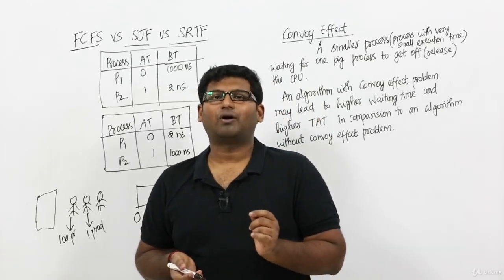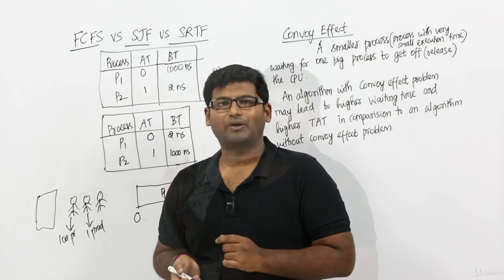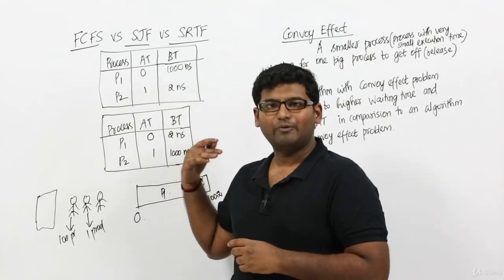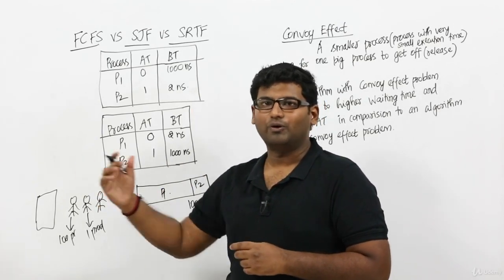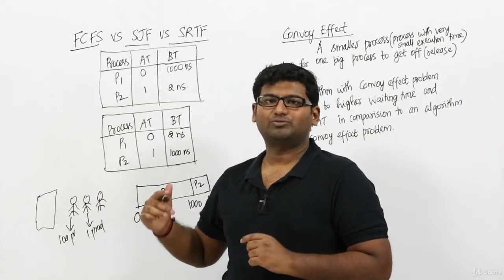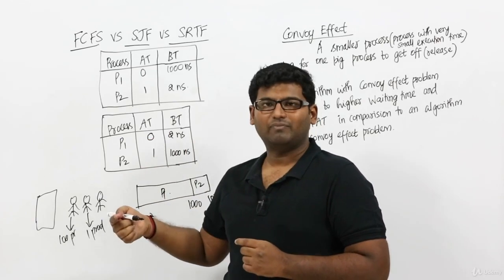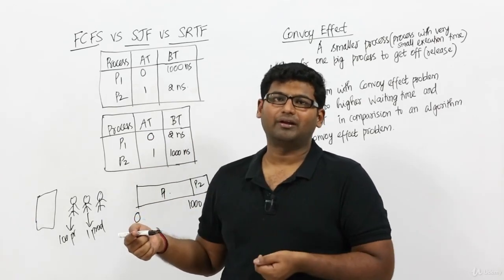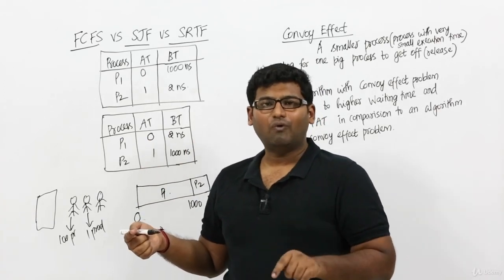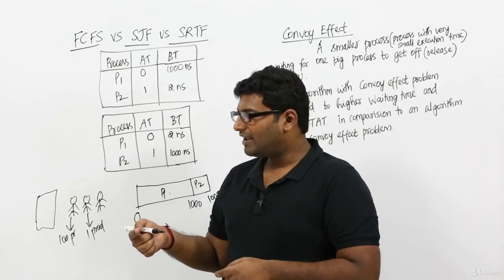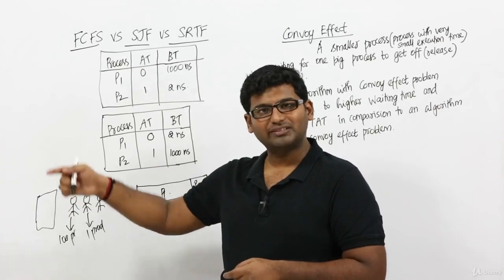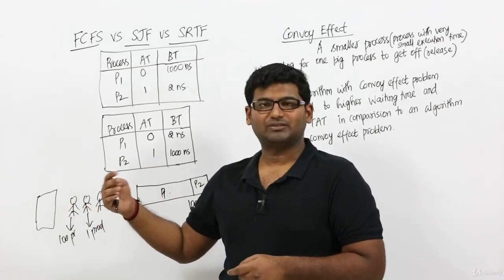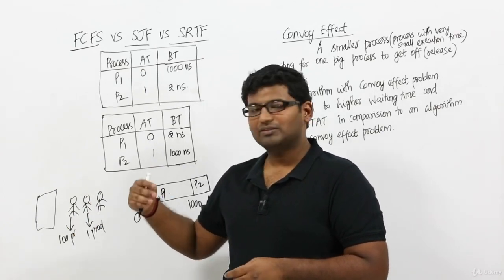SRTF will not suffer from convoy effect. The reason is very simple. In SRTF, let us assume there is a bigger process which arrived at the RAM first and so it has been scheduled. Now let us assume a smaller process comes to the RAM. In case of SJF, we cannot do anything because it is a non-preemptive scheduling algorithm. But in case of SRTF, we preempt the bigger process and give the smaller process to the CPU.